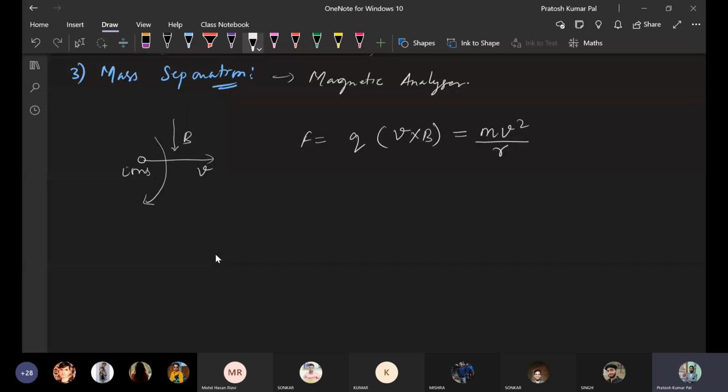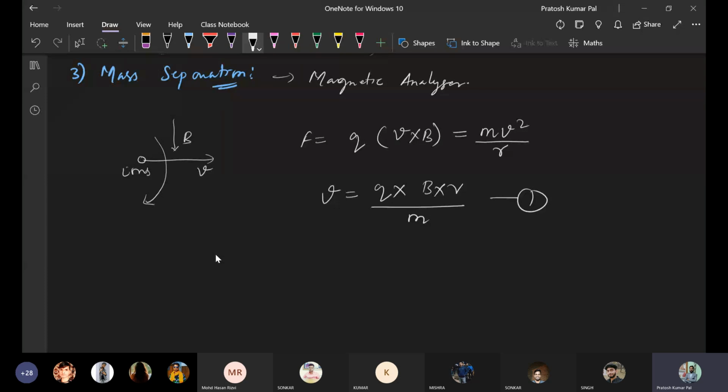So from there, if we find out v, it is Q into B into R divided by M. So this is the first equation.